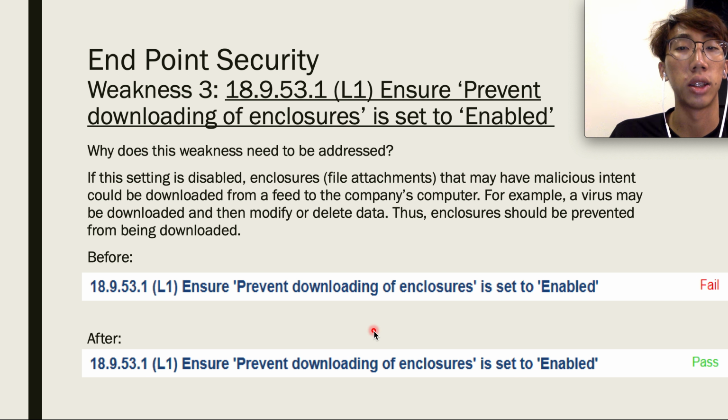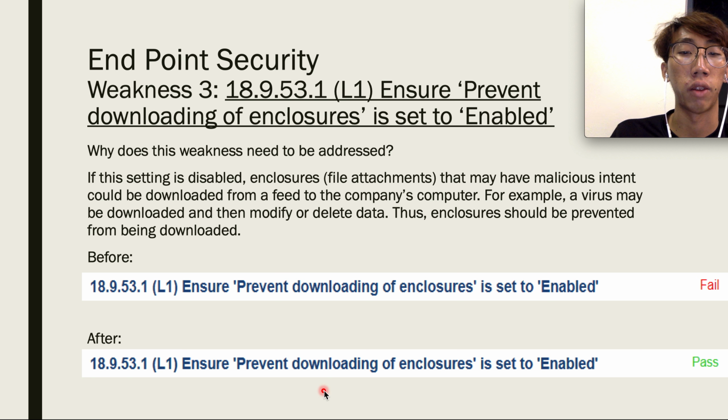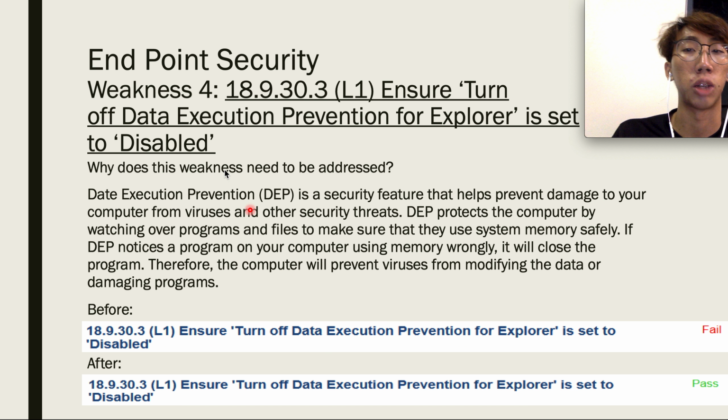The third weakness, to prevent the downloading of enclosures. Enclosures may have malicious intent that could be downloaded from a feed to a company's computer. For example, a virus may be downloaded and then it can modify or delete data. Thus, enclosures should be prevented from being downloaded. So we have ensured that enclosures cannot be downloaded.